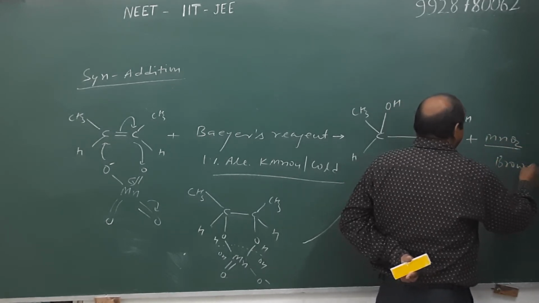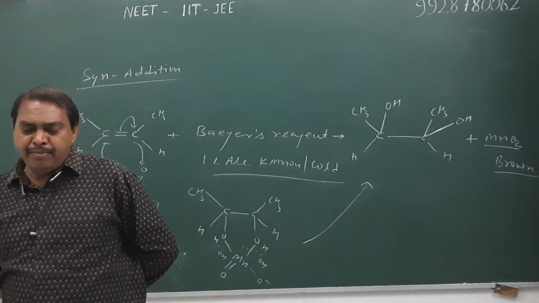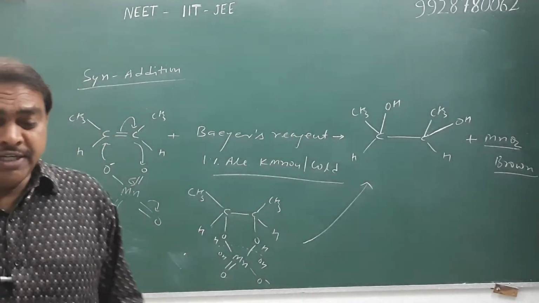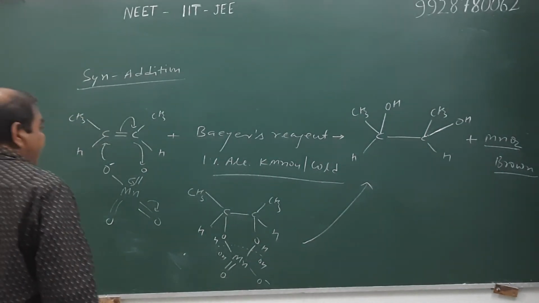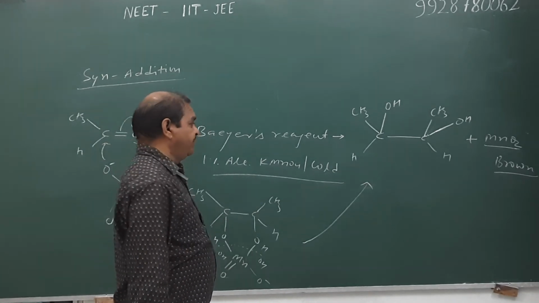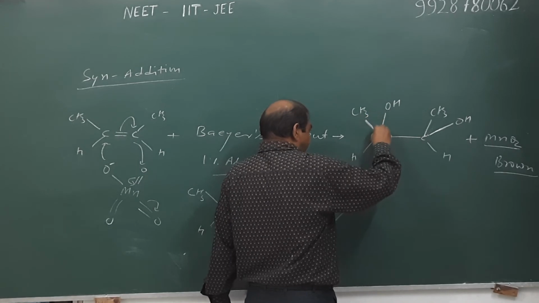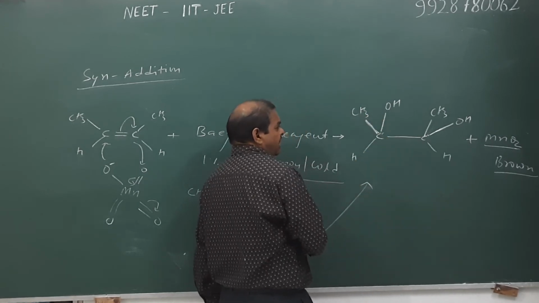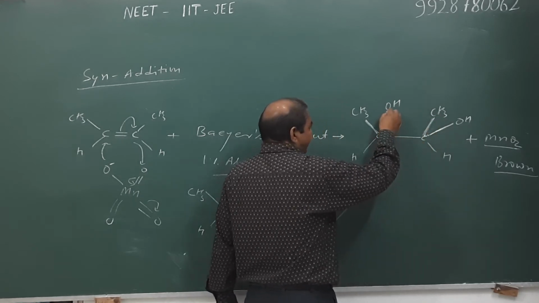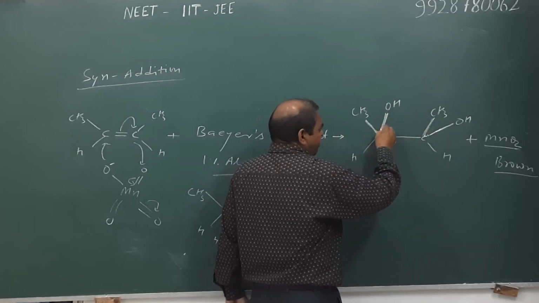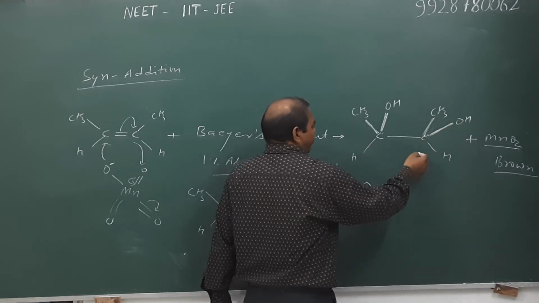In alkaline medium, the permanganate ion is reduced into MnO2. In this, the oxidation state of manganese changes from +7 to +4. Now we find the stereochemistry of the product. In this case, the methyl of this carbon is in eclipse form with the methyl of another carbon. Similarly, the OH group of this carbon is in eclipse form with the OH of the other carbon, and the hydrogens are also in eclipse form.